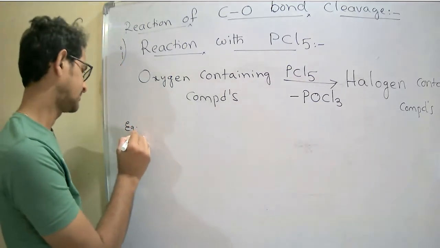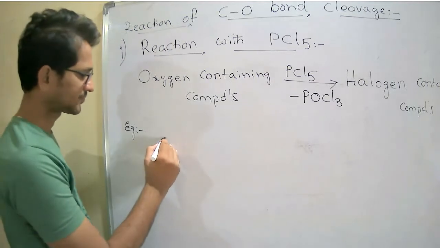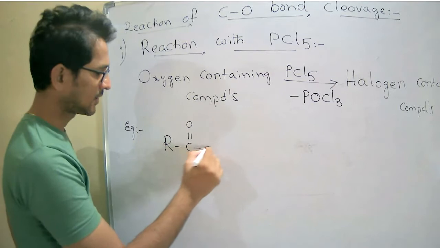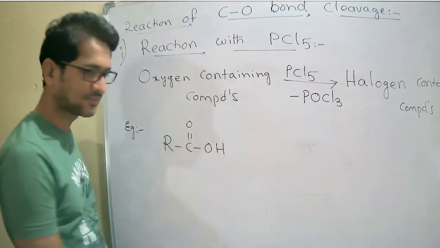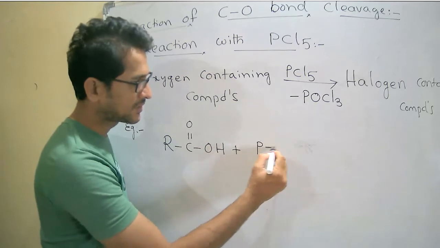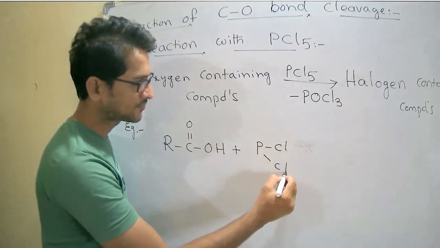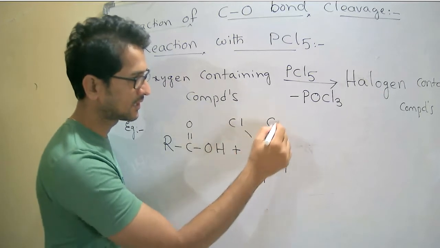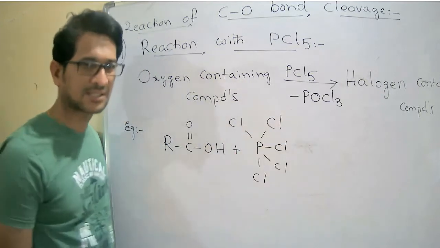Example. If I take an acid, when acid is reacting with the PCl5, I am writing this structure. Phosphorus is surrounded with the 5 chlorines.